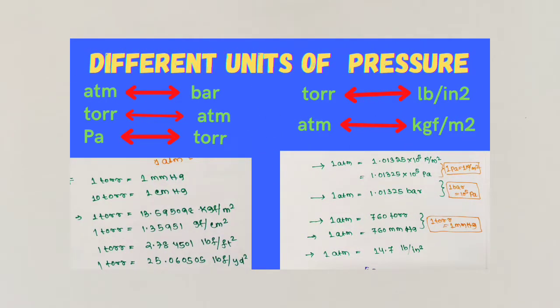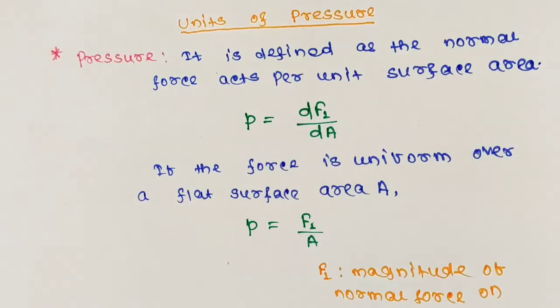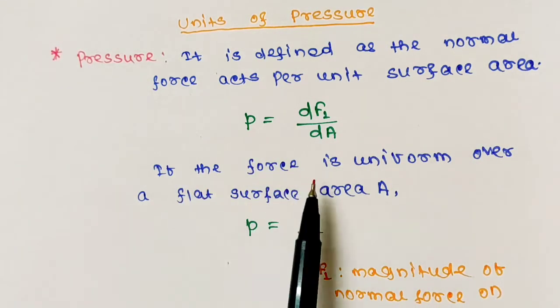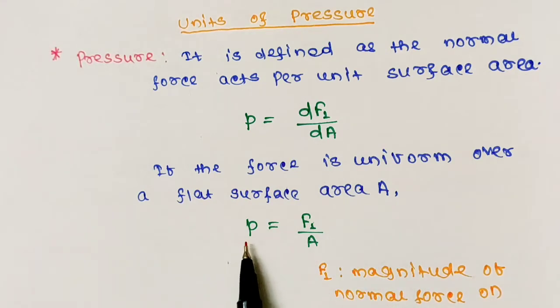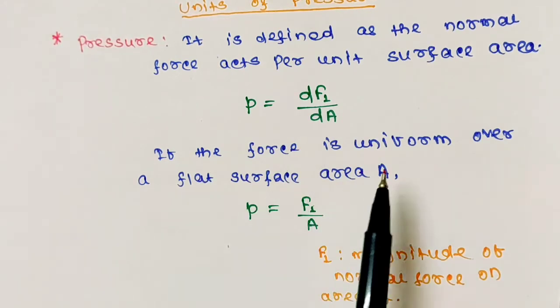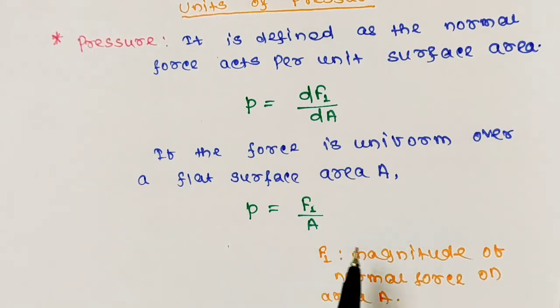In this video, we will discuss the various units of pressure and their interconversion between them. Okay, so let's start. Pressure is defined as the normal force acting per unit surface area. And if the force is uniform over a flat surface area A, then pressure is defined as force by area. So here F is the magnitude of normal force on area A. And here the force is uniform, that means the force is evenly distributed over every point of the area.